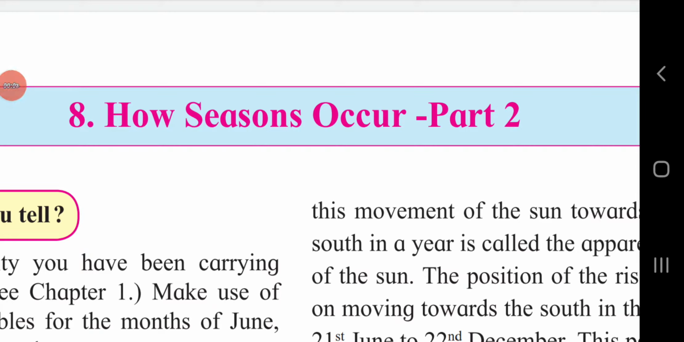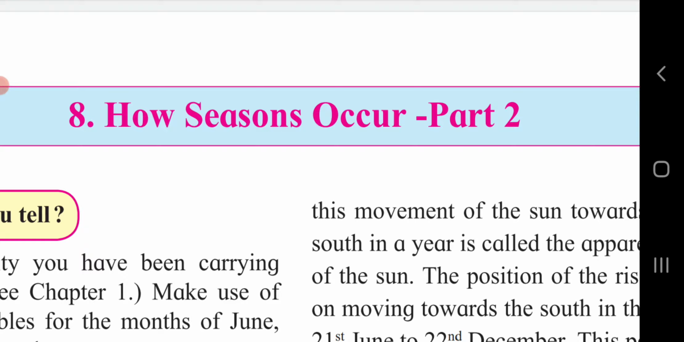Good morning, students. Today we are going to see Standard 7th Geography, Chapter number 8, How Season Occurs, Part 2. How Season Occurs, Part 1, we have seen in first semester, Chapter number 1.